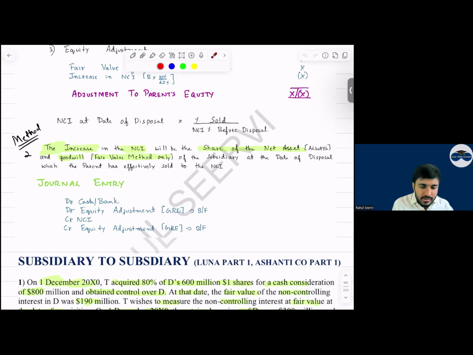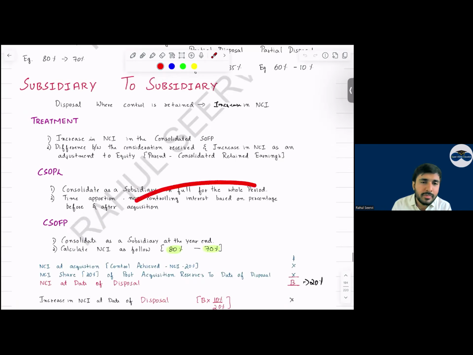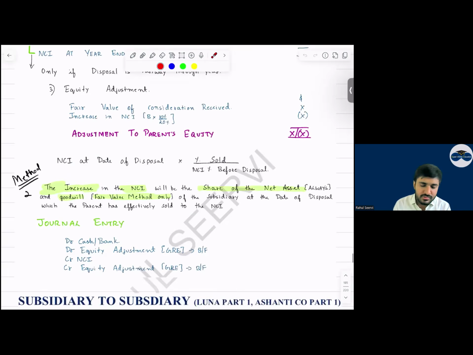Sir, how do we calculate? The increase in NCI will be the share of the net asset. Take the net asset on the date of disposal plus the goodwill, if NCI is at fair value. Take the net asset on disposal date plus the goodwill at disposal date, then total it into the increased percentage of NCI. This will be your increase in NCI, simple. This is the long method. Will you use the long method or the shortcut in the exam? Tell me.